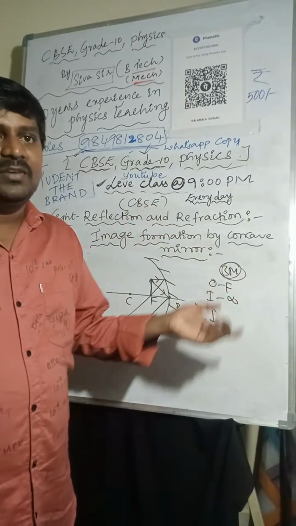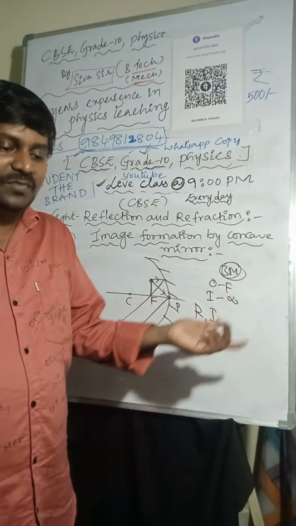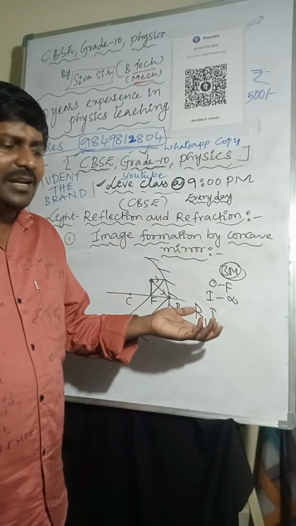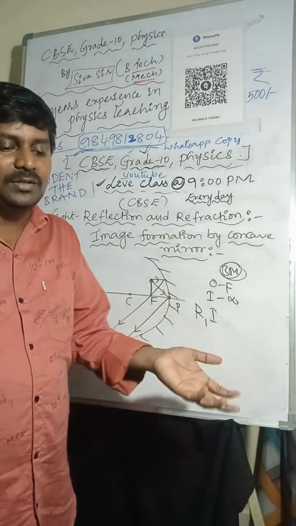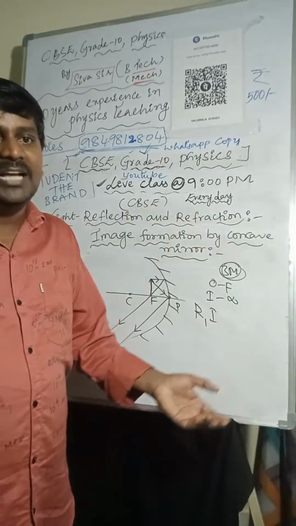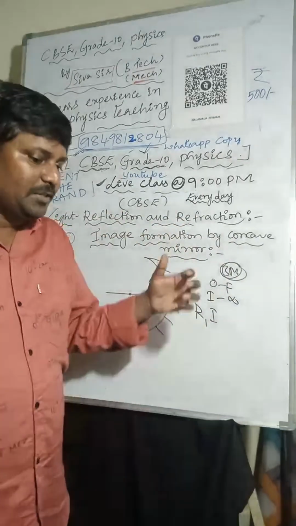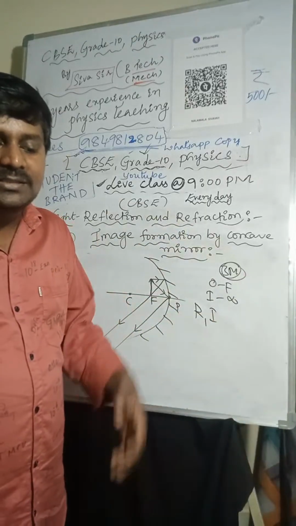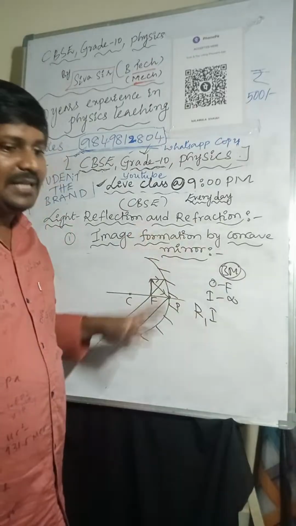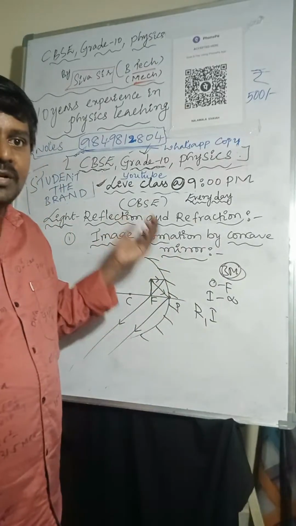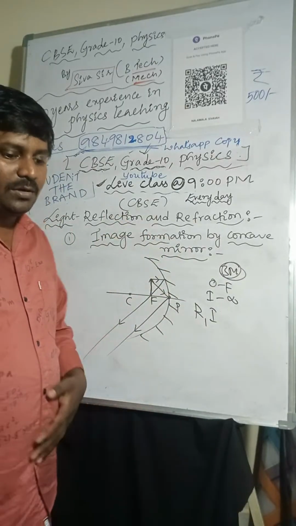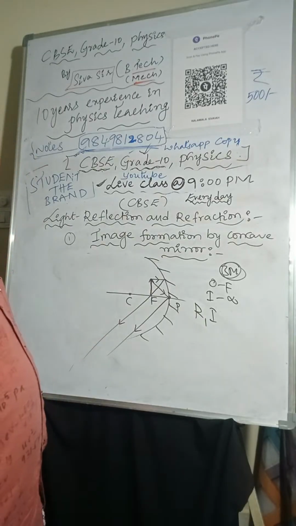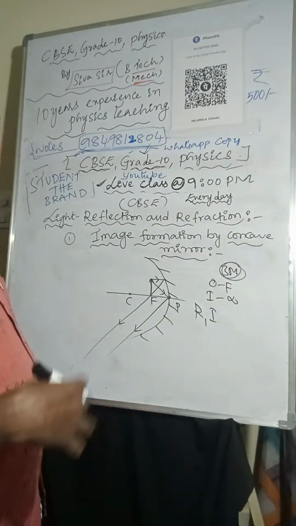Whatever I'm explaining will come in plus 2 optics, magnetic effects of electric current, and electric charges and fields. The human eye and the colourful world is also related to this, in optics only. Both will be combined and they will ask questions in plus 2. This will be helpful for JEE and NEET students also. So concentrate on all the topics I'm explaining, focus on the topics, and we will discuss more.